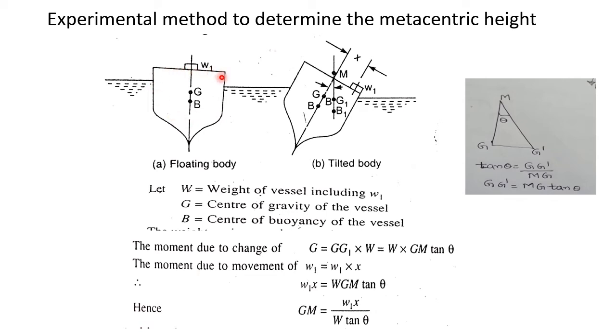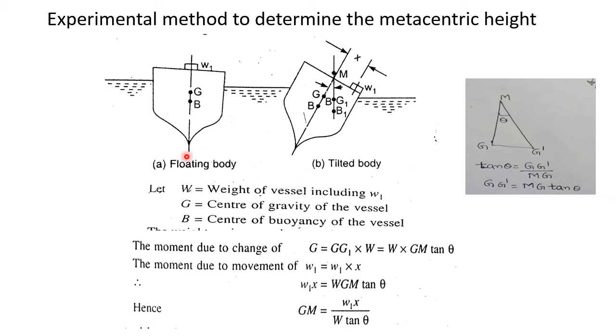This is the floating body, or we can call it a floating vessel. Under equilibrium, both point G and point B lie on the same axis. Let small W1 be the known weight placed over the center of the vessel as shown in the figure. Let capital W be the weight of the vessel including W1, where G is the center of gravity of the body and B the center of buoyancy of the vessel.